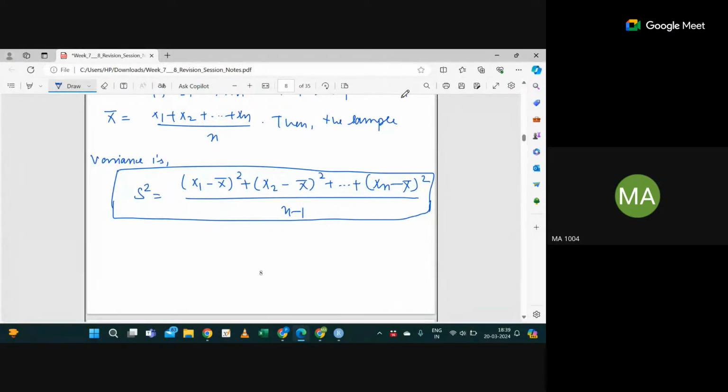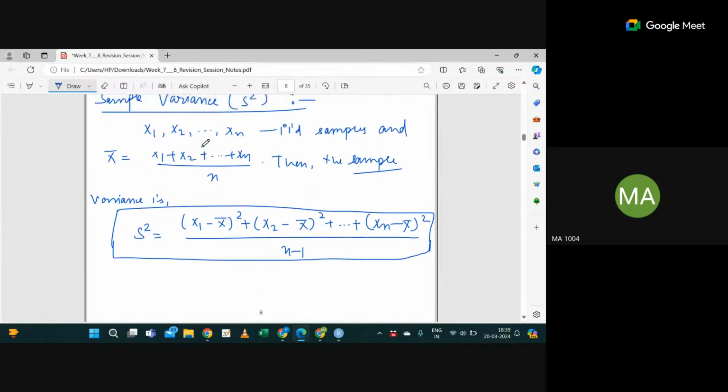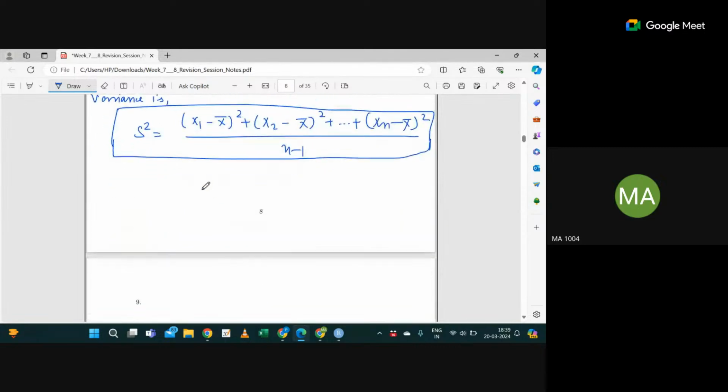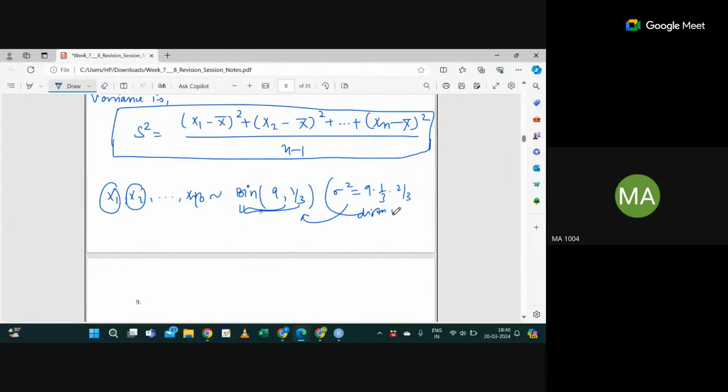So the sample variance is nothing but the variance of the sample values, the sampling instances. For example, suppose x1, x2 up to x10 have been taken from the binomial, let's say same example 9 comma 1 by 3. So x1 is from binomial 9 comma 1 by 3, x2 is also taken from binomial 9 comma 1 by 3. Sigma square is nothing but 9 into 1 by 3 into 2 by 3. This is the distribution variance.